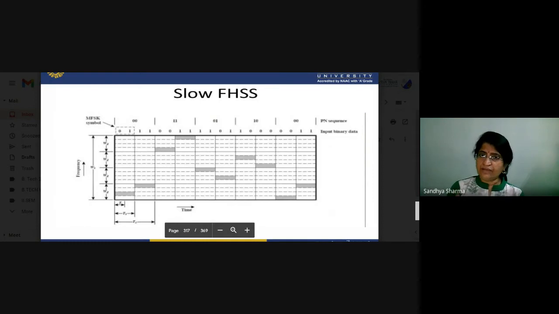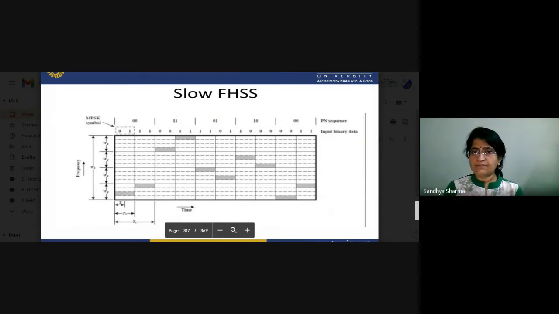If we are working with slow FHSS, it means that after 4 to 5 symbols, the frequency will be changed. That is called slow FHSS. But when the frequency changes within only one pulse duration, there is very little time to allot it. So the frequency may change.